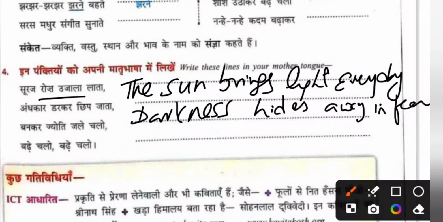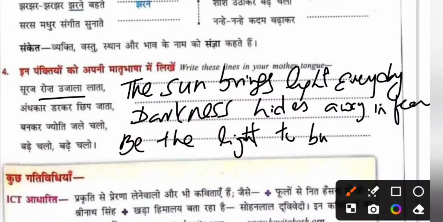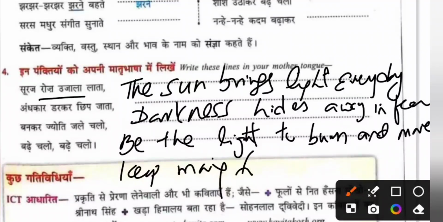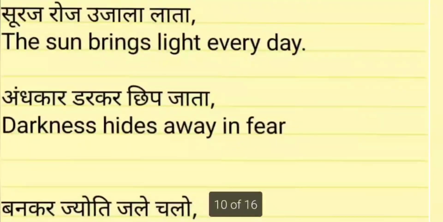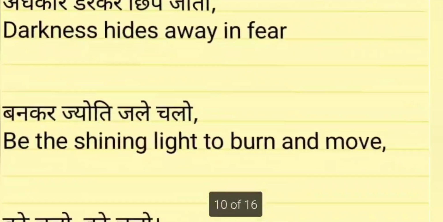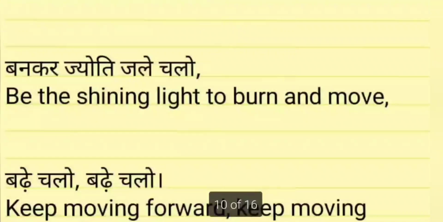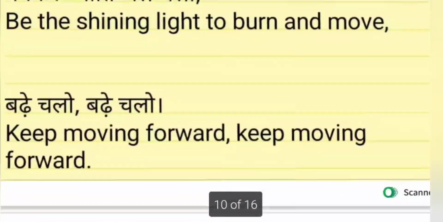Bankar jyoti jale chalo. So be the light to burn and move. Bade chalo, keep moving forward. So see the answer. The sun brings light every day. Darkness hides away in fear. Be the shining light, the light to burn and move. Keep moving forward.